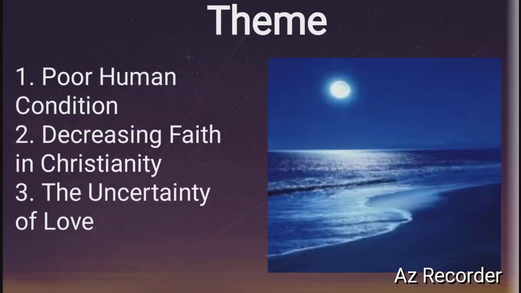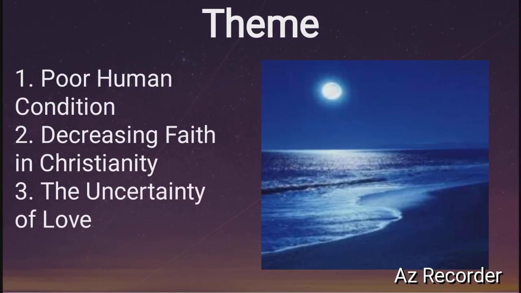Okay, so let's not waste much time and let's move on to the theme of the poem. It refers to poor human condition, how humans start fighting among each other, and they forget the religious values which are taught by God to us. The second is decreasing faith in Christianity, which I have already told you.